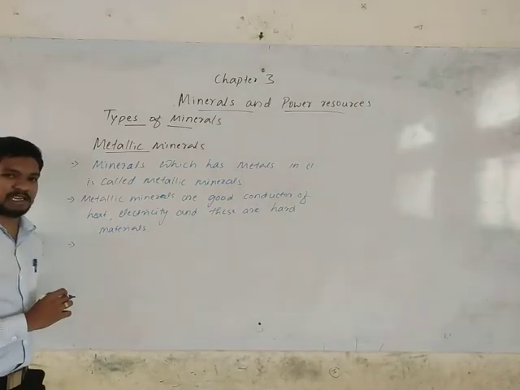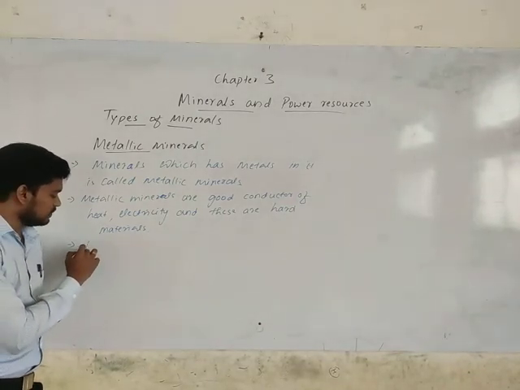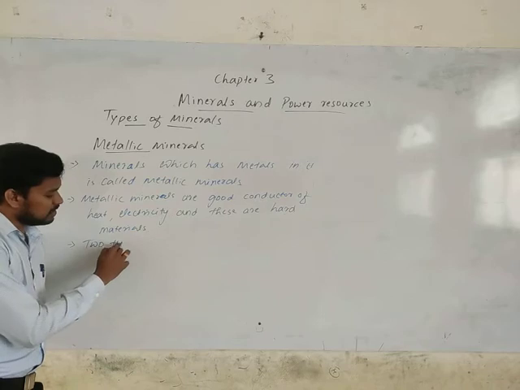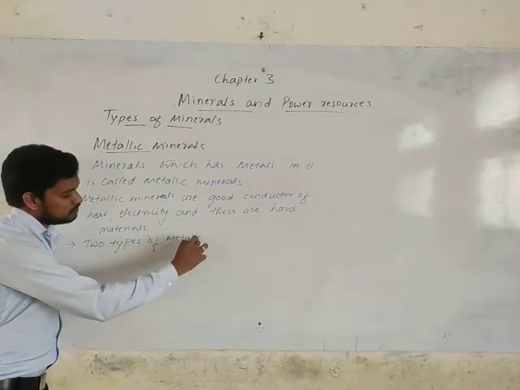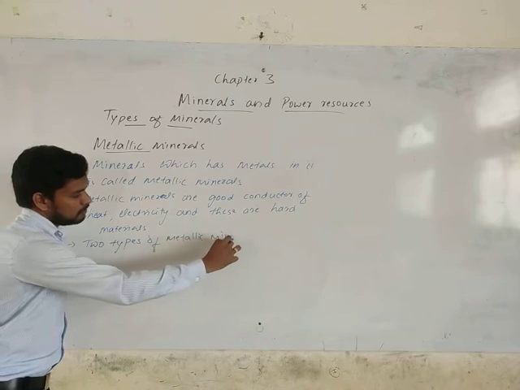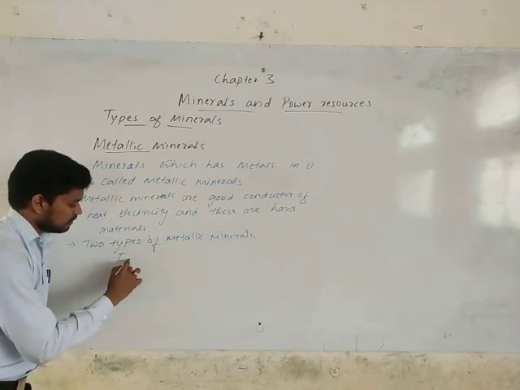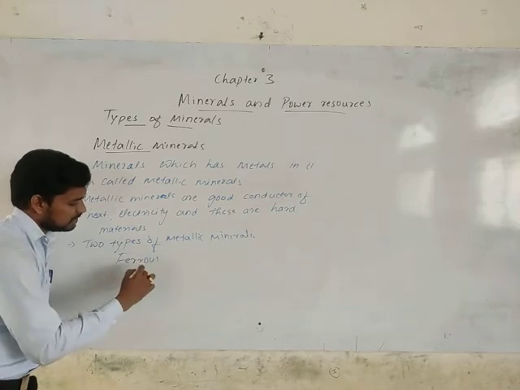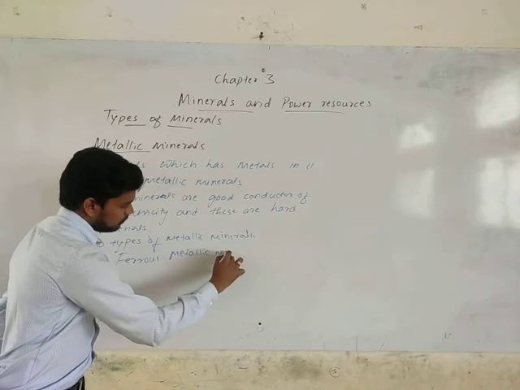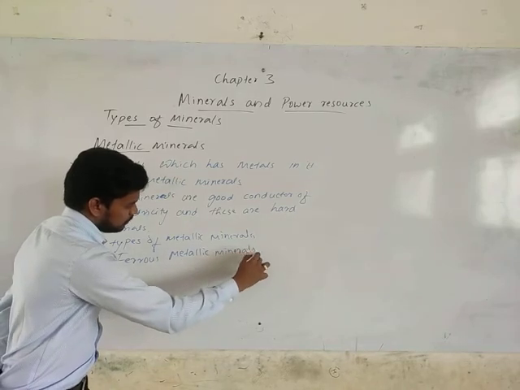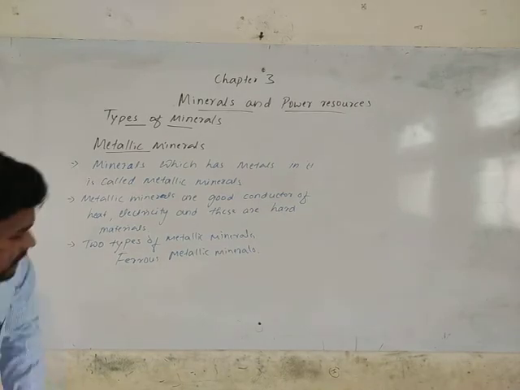So under these metallic minerals we have two classifications. Further we have two divisions, two types of metallic minerals. One is ferrous metallic minerals. Another one is the non-ferrous metallic minerals.